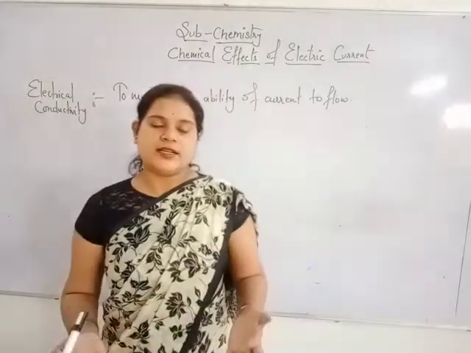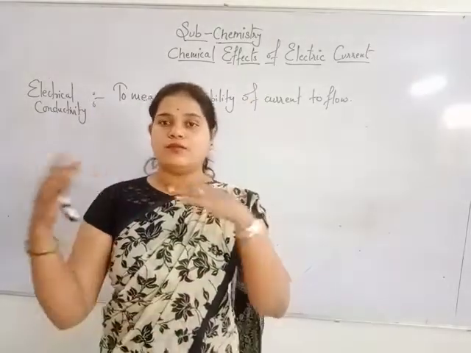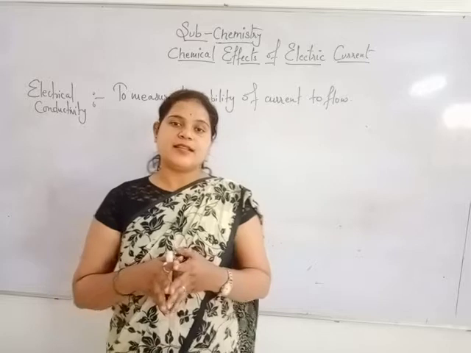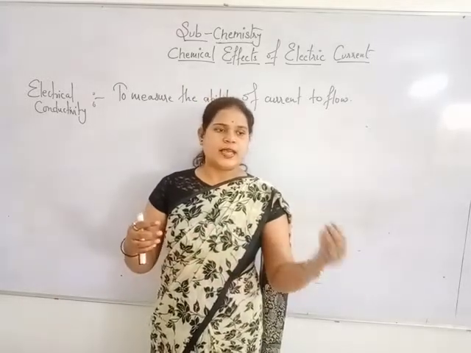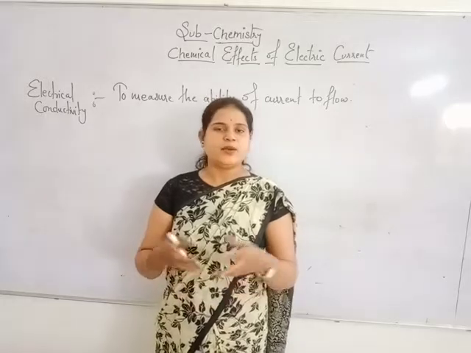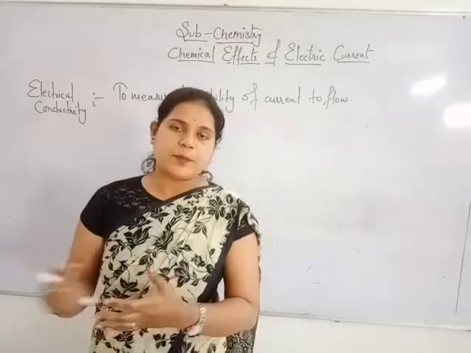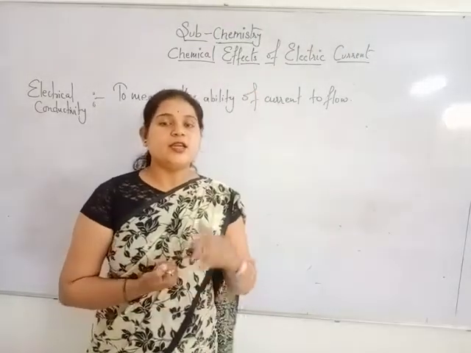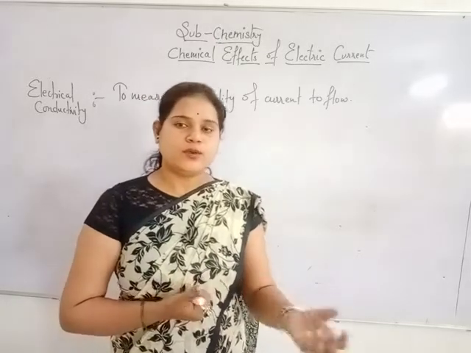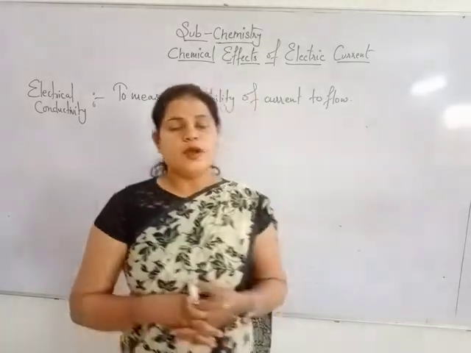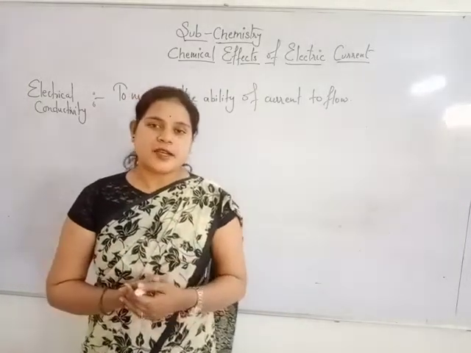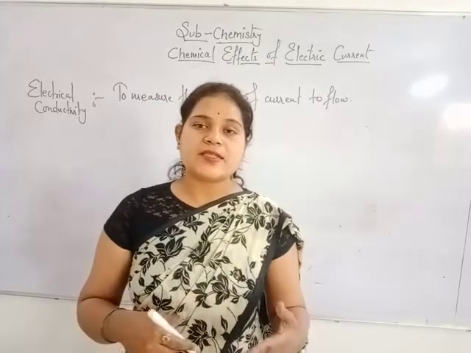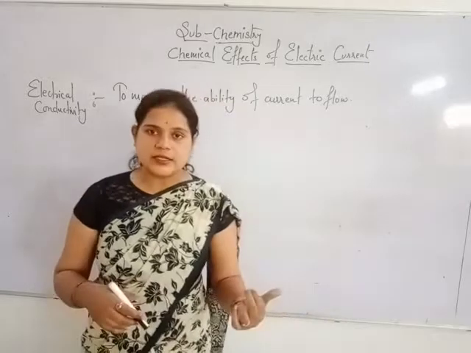So this is electrical conductivity, and through this all this glowing of bulbs, tube lights, working of any appliances, whether electronic gadgets or any particular part you could take which works in the presence of current. So electrical conductivity is to measure the ability of current to flow. Okay, so substances are basically divided on the basis of current carrying capacity. So what is current carrying capacity? This is nothing but the electrical conductivity.